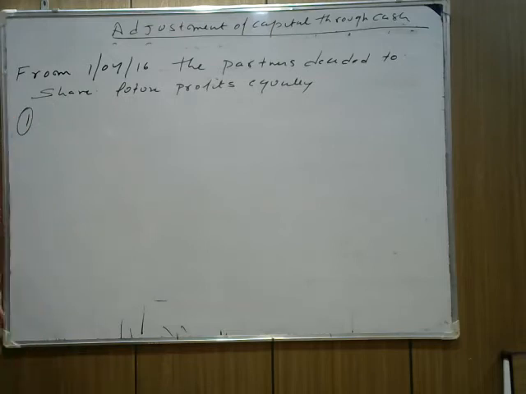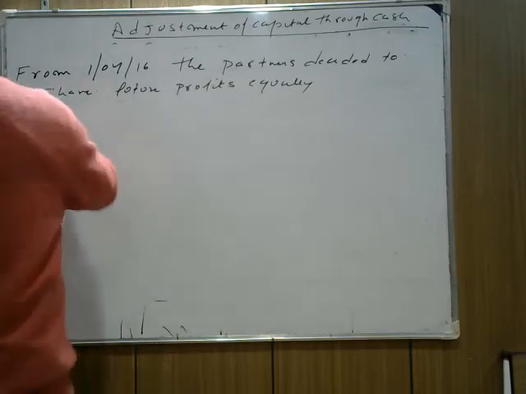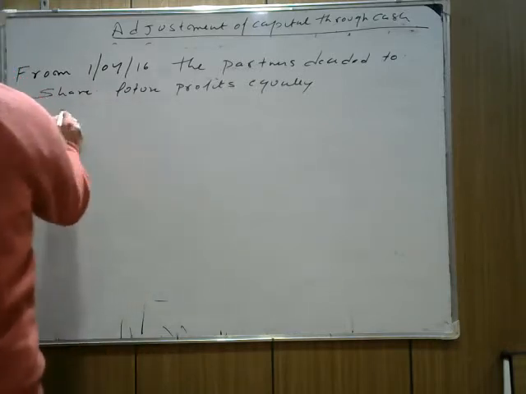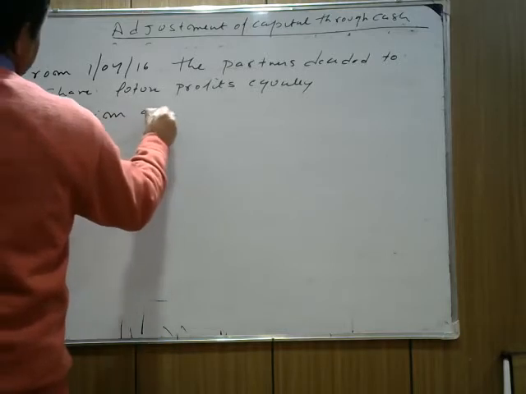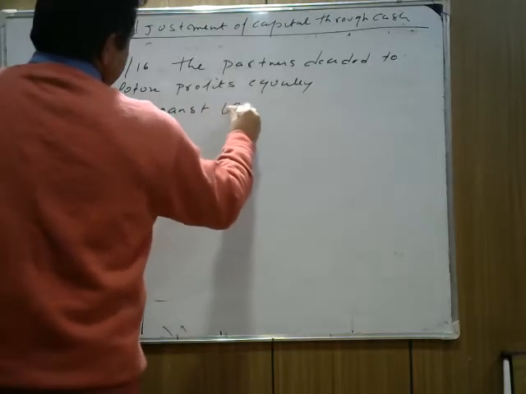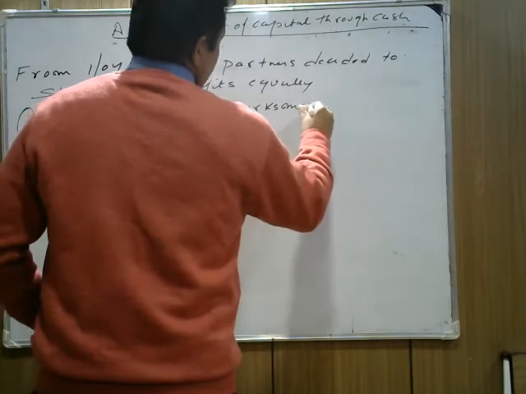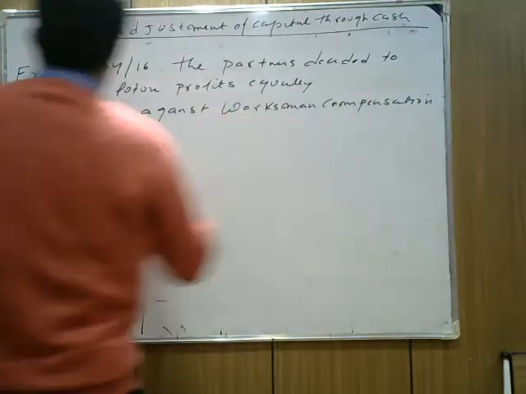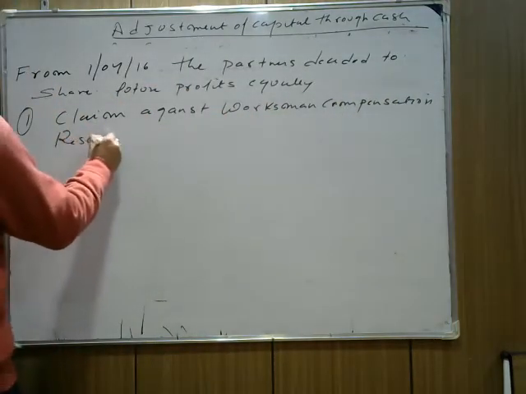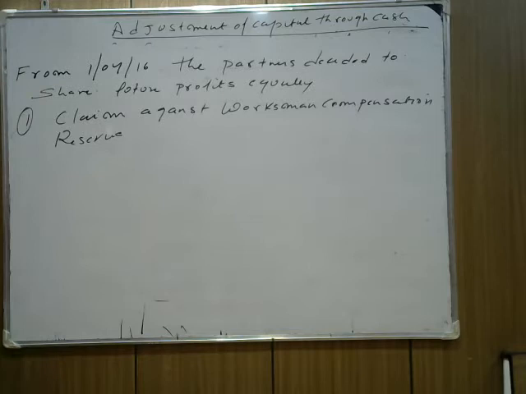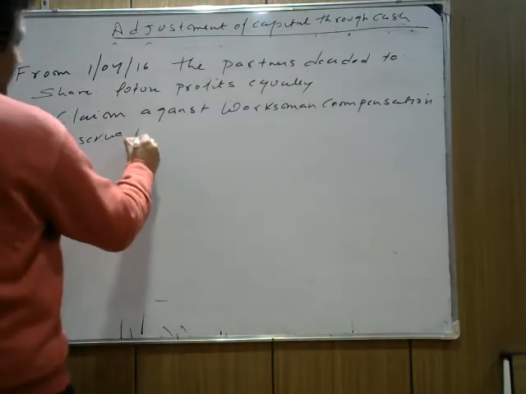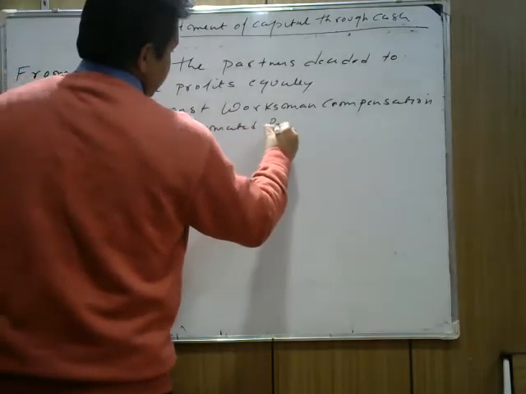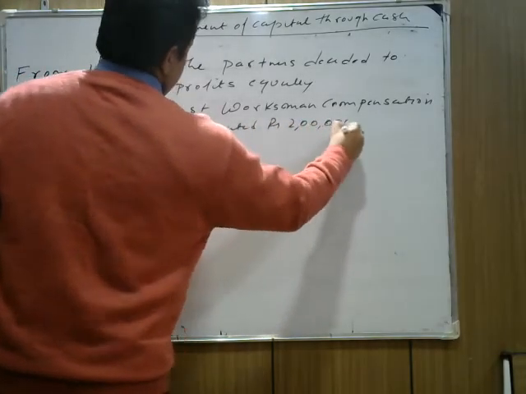Next, they say the partners also agreed to the following. The first term is the claim against workman compensation reserve. Claim against workman compensation reserve is determined as: workman compensation reserve was estimated at rupees 2 lakh. I hope this is clear.